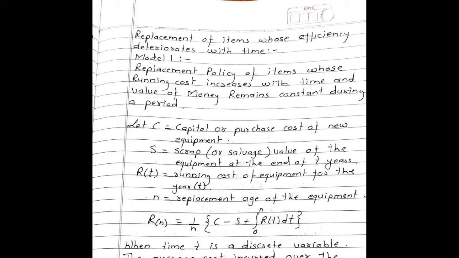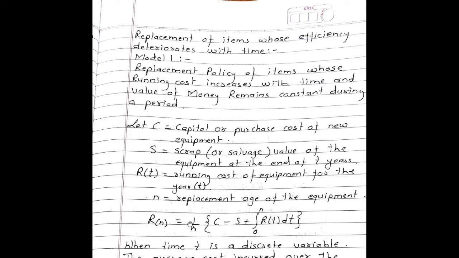Let C be equal to capital or purchase cost of new equipment. S is equal to scrap or salvage value of the equipment at the time of T years. RT is the running cost of equipment for year T. N is equal to replacement age of the equipment.